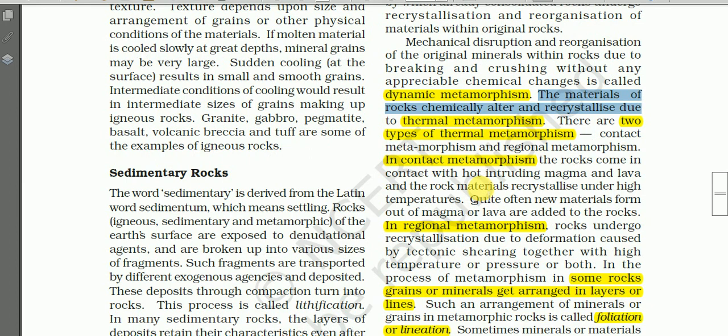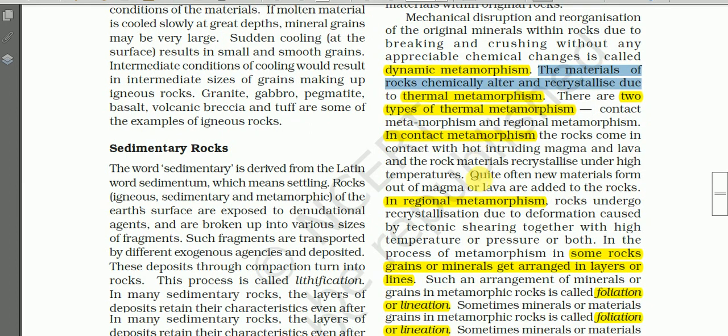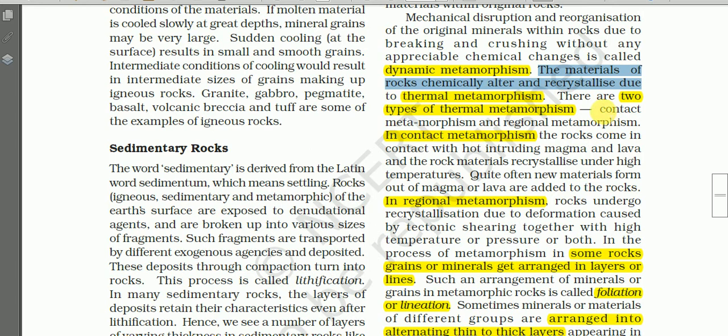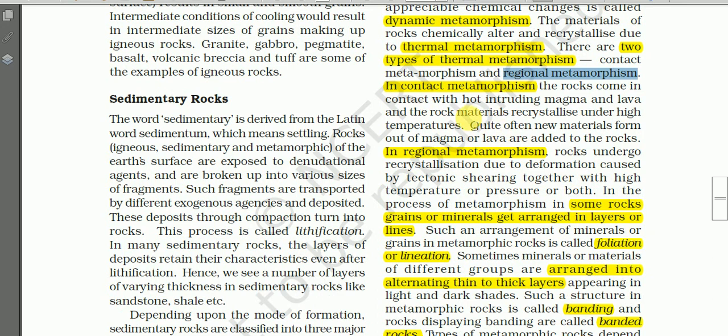Again, we have two types of thermal metamorphism. The first one is contact metamorphism, and the second one is regional metamorphism. So these are the two types of thermal metamorphism. Now let us see what is contact metamorphism. In contact metamorphism, the rocks come in contact with hot intruding magma and lava, and the rock materials recrystallize under high temperatures.